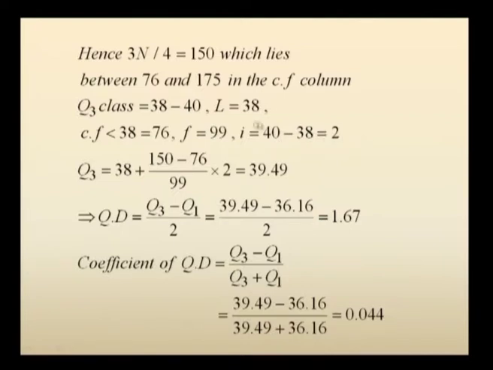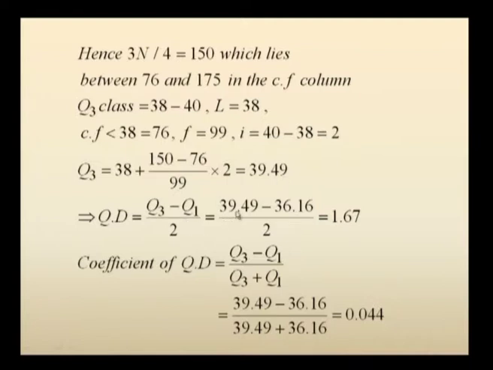Now you substitute in the formula for third quartile. So we get 38 plus (3N by 4, which is 150, minus cumulative frequency 76) divided by the frequency corresponding to Q3 class, 99, and you have to multiply by the length of class interval, that is 2. So we get the third quartile to be 39.49. Now you substitute in the quartile deviation.